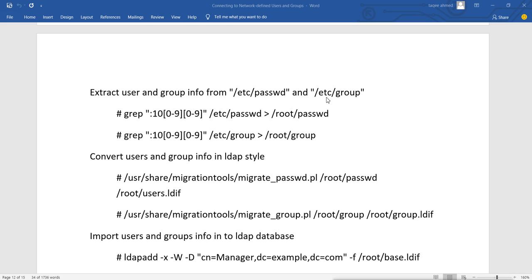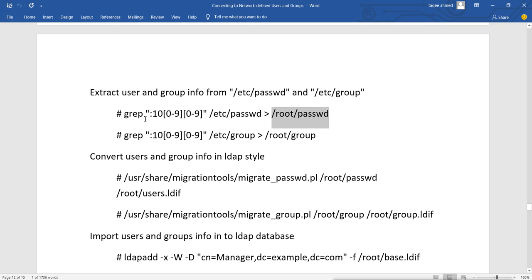So I will extract the information about my normal users, not the system users. I can use this file directly for the script, but then it will create the database for system users also, which I don't want. I want to add only normal users from the passwd file and normal groups from the group file. So I will not use this system file directly. I will create a new file with only the information about my normal users. So how will I do this?